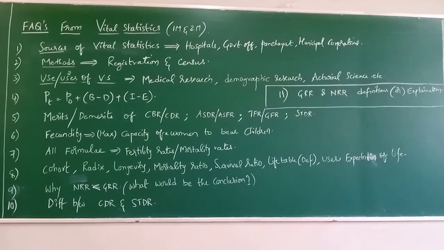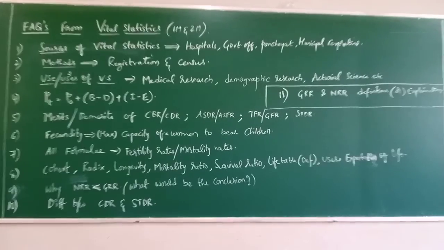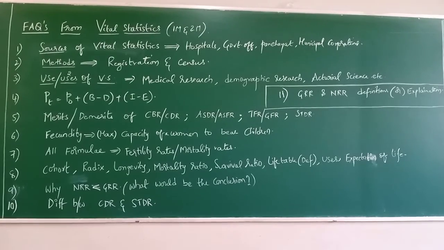Remember, even CDR also, what is the demerit of the CDR generally? The overall figure does not give importance to age and sex distribution of the population, that is a common demerit of both. The second one is that it cannot be effectively used for comparison of mortality, I mean death. So CDR cannot be used for comparing the death rates of different populations.